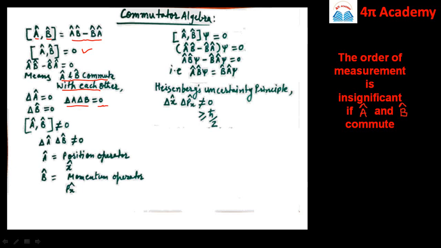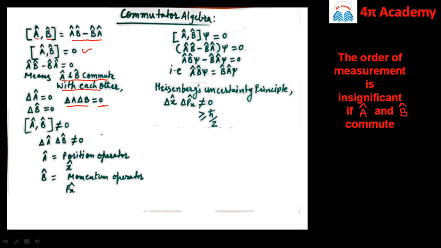This is the physical significance of commutation relation. While if delta A into delta B is not equal to 0, it means that you cannot measure the operators A and B accurately and simultaneously. This is important, and the consequence of this result is the Heisenberg's uncertainty principle, because according